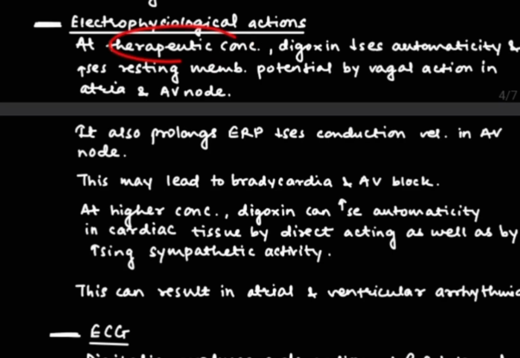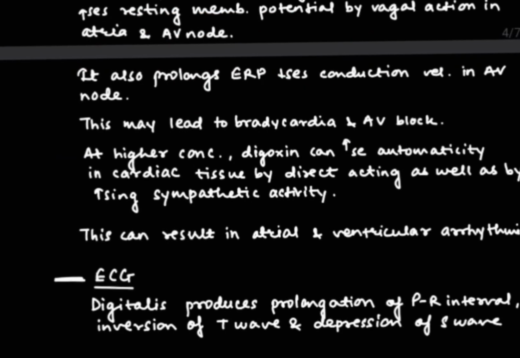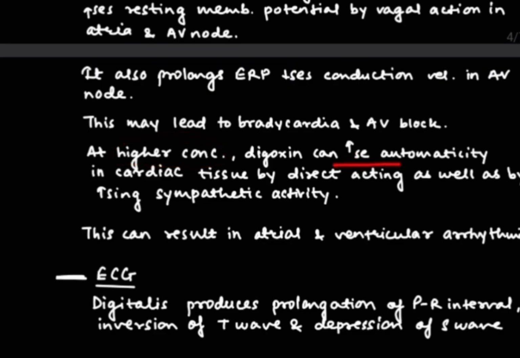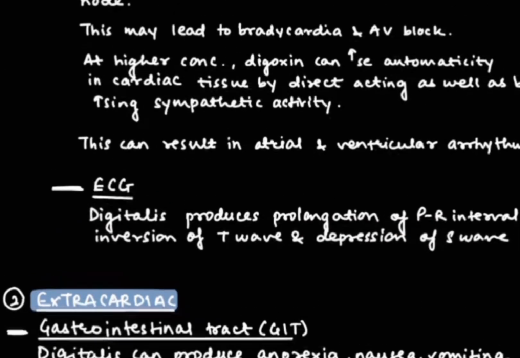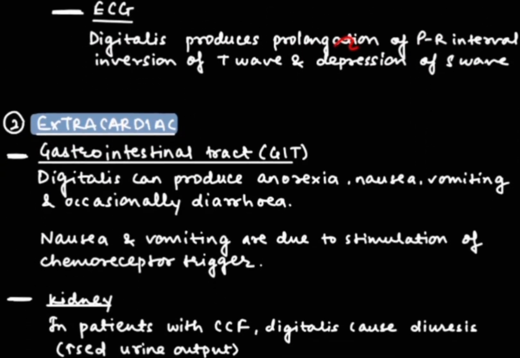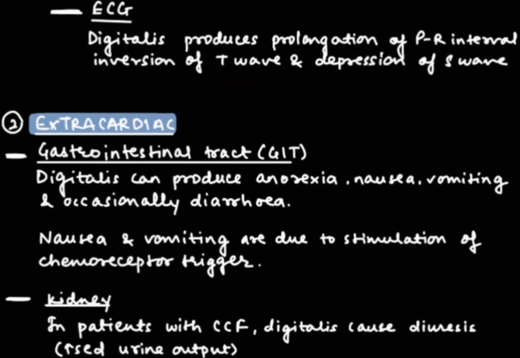If it is given at a therapeutic concentration, then digitoxin decreases the automaticity as well as increases the resting membrane potential. But if this is given in a higher concentration, then digoxin increases the automaticity in the cardiac tissue by direct action as well as by increasing the sympathetic activity. So this can result in atrial as well as ventricular arrhythmias. The next is ECG. Digitalis produces 3 things: first is prolongation of PR interval, then inversion of T wave, and last is depression of S wave. So these are some cardiac things.